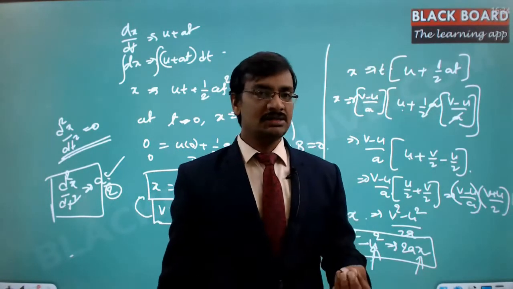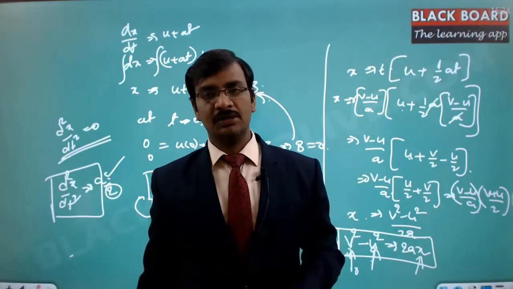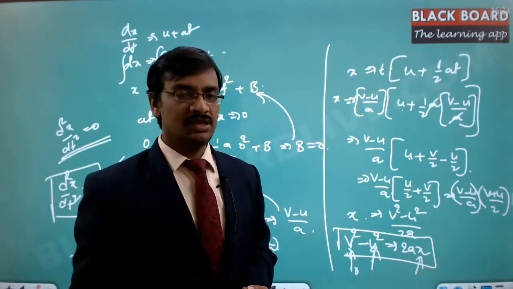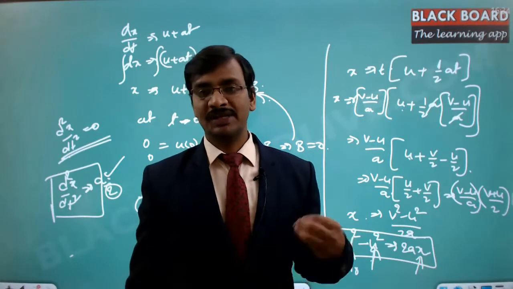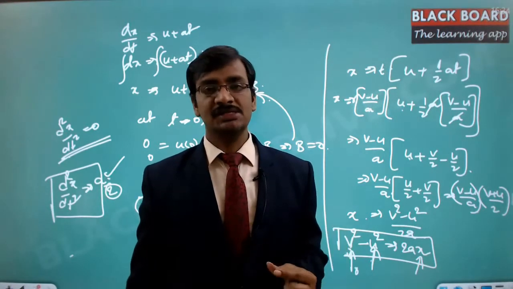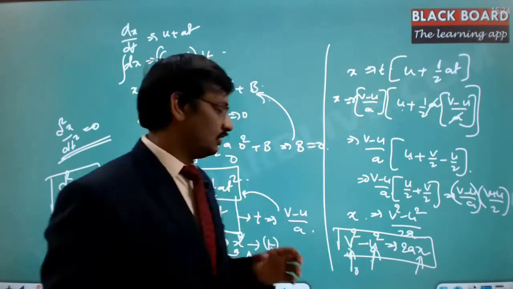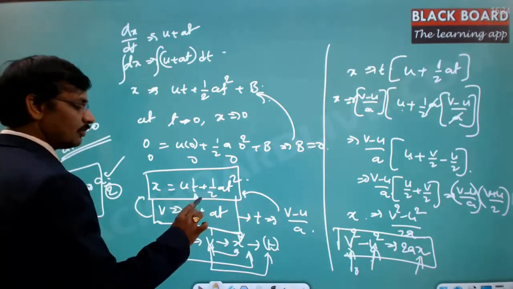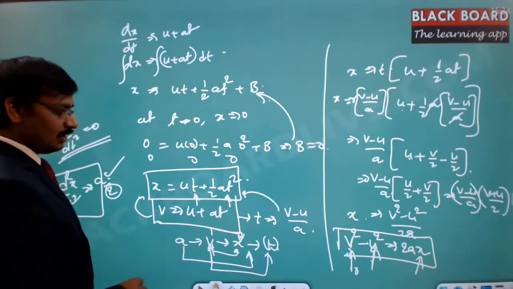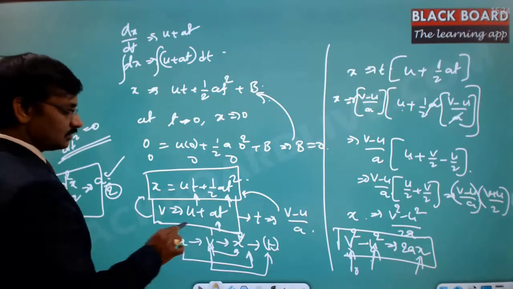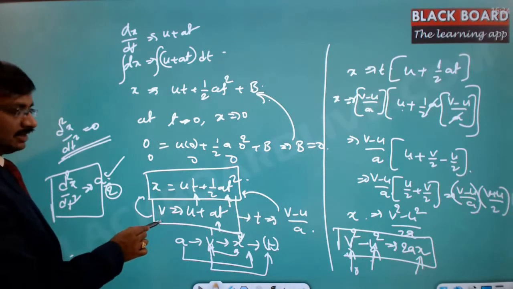Or suppose the raindrop is coming from the top, then in such kinds of cases we are dealing with the help of the time. In the first second, how much distance it traveled. In the second, how much distance it traveled. Now, such kinds of questions, as they are talking about the time, we are going to use this formula. So, if velocity is needed, then we use this formula.